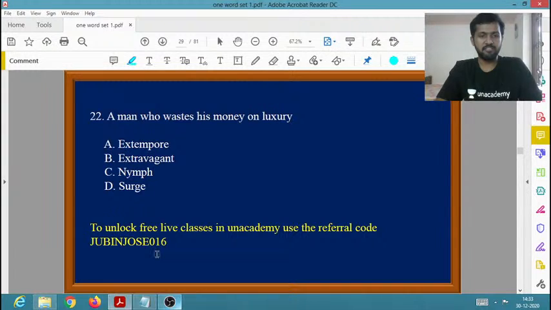Next, what is the one word for a man who wastes his money on luxury? Some people will be wasting so much money on luxury. Extemper, extravagant, nymph, surge. What is the one word for one who wastes his money on luxury? If you know, please comment.